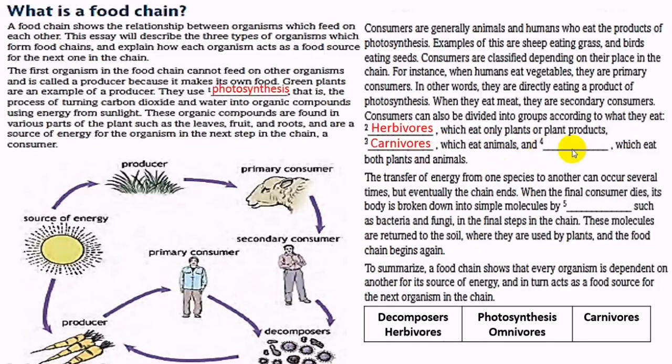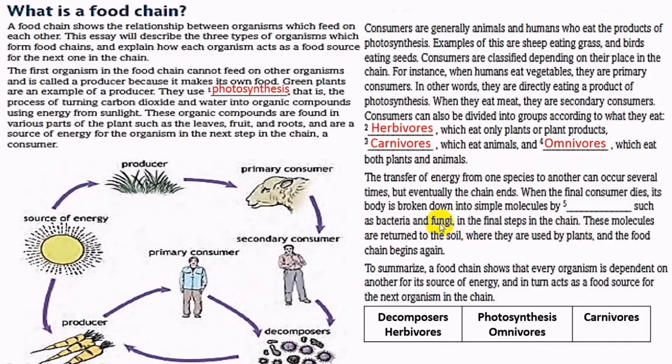And the final blank in the consumers, which eat both of them, plants and animals. Therefore, this is called omnivores. Omnivores, 2 types of sources: plants and flesh or meat. Okay. Now in this paragraph here,